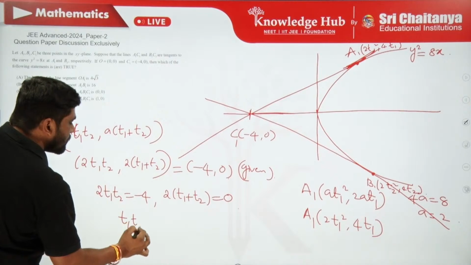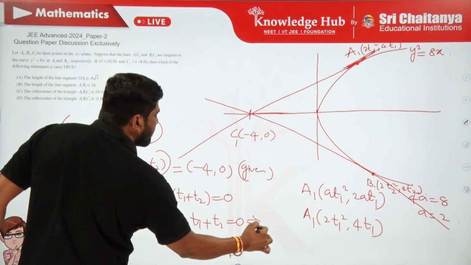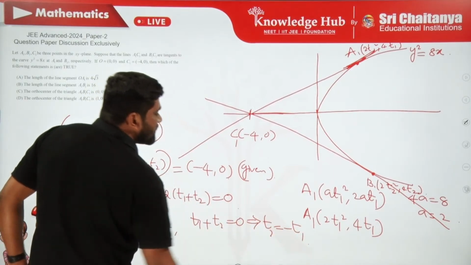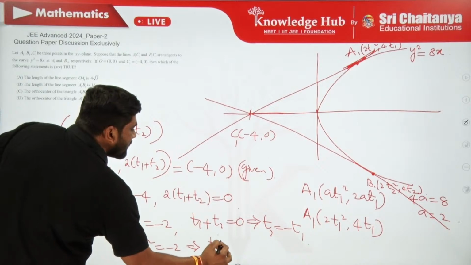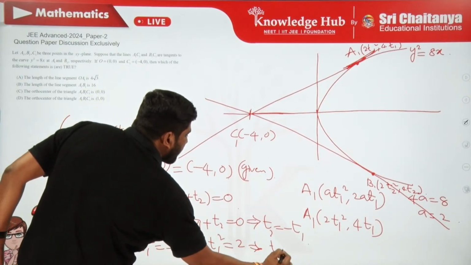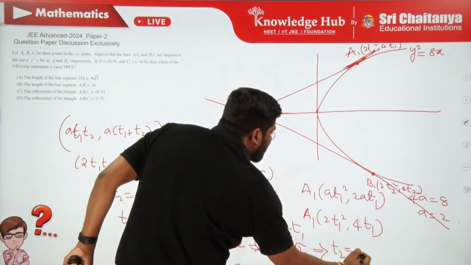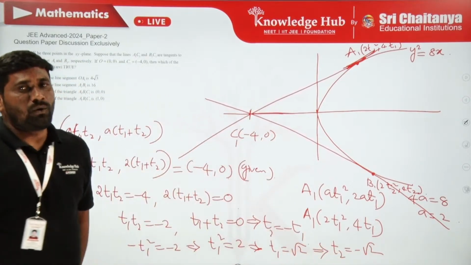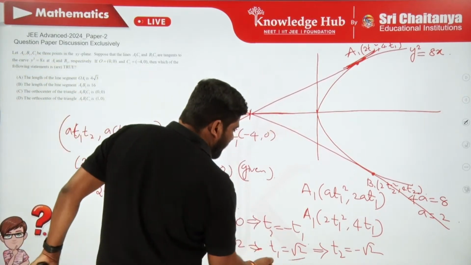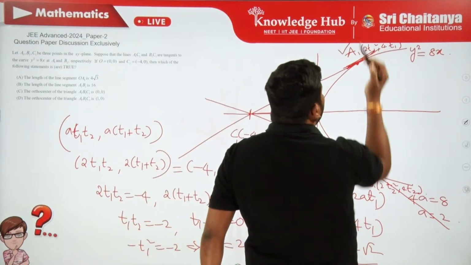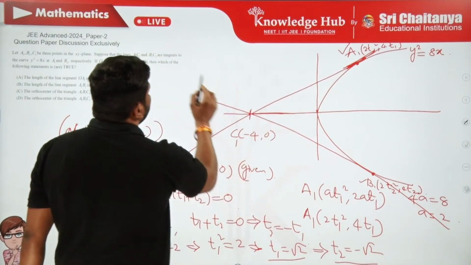So on comparing, 2 t1 t2 is minus 4, 2 times of t1 plus t2 is 0. So t1 t2 is minus 2, t1 plus t2 is 0, so t2 is minus t1. On substituting here, minus t1 square is equal to minus 2, therefore t1 square is equal to 2, then t1 is root 2. If t1 is root 2, then t2 is minus root 2. So I found the values of t1 and t2. With these values, I will come to know the coordinates of the points A1 and B1.